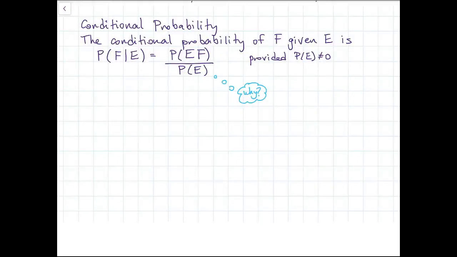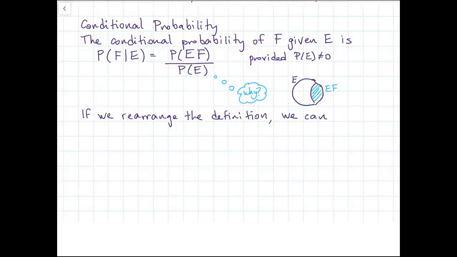Well, for an explanation of why that is, I want to think about how we can arrive at this. So here's E and F. And if we know for sure that E has occurred, we're going to kind of erase the rest of reality, and only what's in E is now the possible things. And then the only way for F to also occur is if we end up in that intersection, E and F. So looking at this new E as the new sample space, the probability of F happening, knowing that E has happened, is the probability that they both happen divided by the probability of E. So hopefully that explanation makes a little bit of sense.